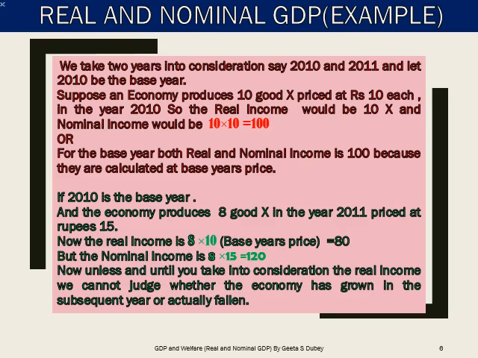Now based on this real income, you can compare the real income in the year 2010 and 2011. 100 being the real income in 2010 and 80 being the real income in 2011, which shows a fall in national income. And there's an actual fall in the quantum of goods produced. Thus, real income is a better measure of welfare and a better indicator of growth.